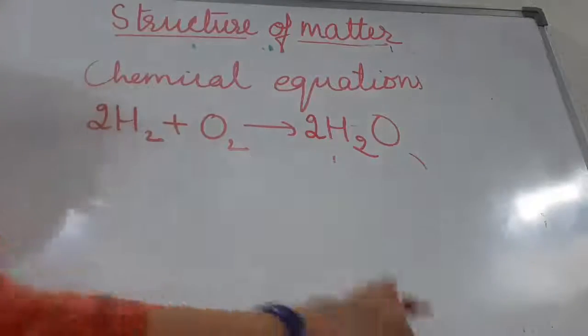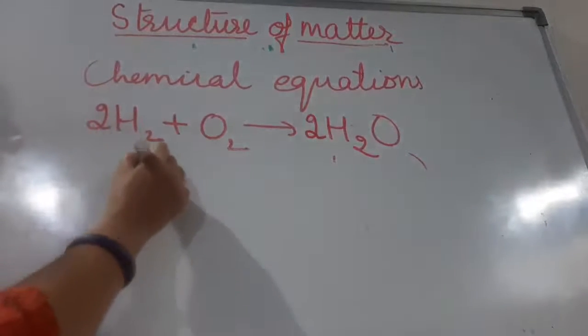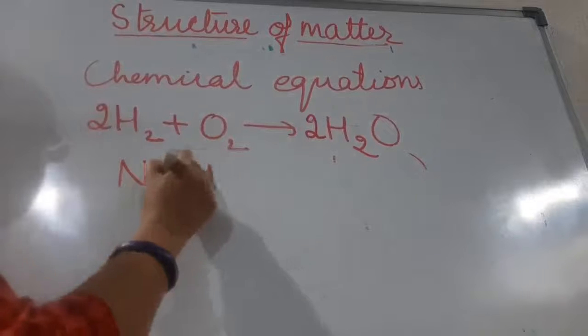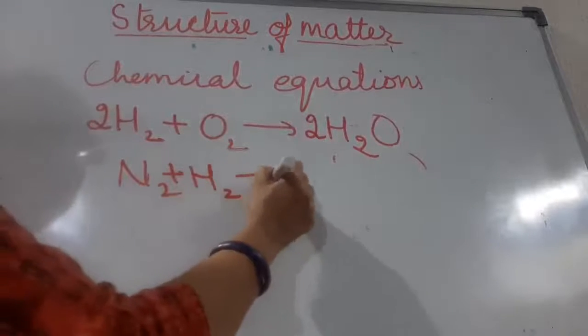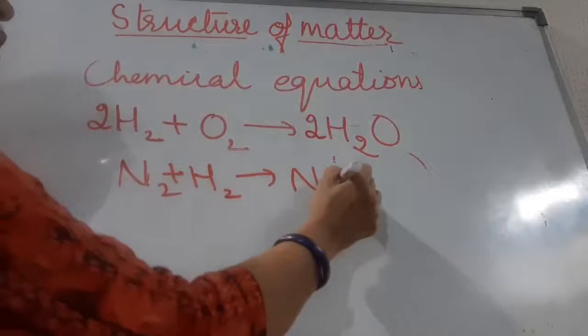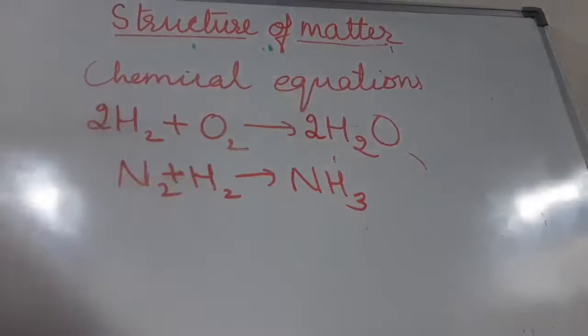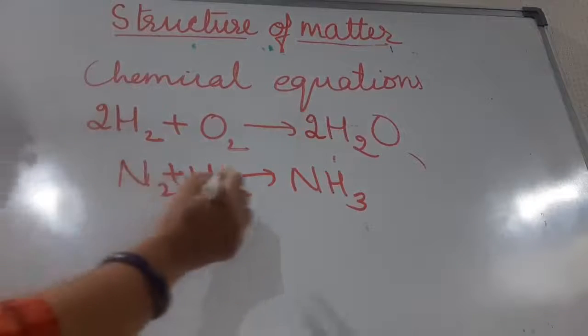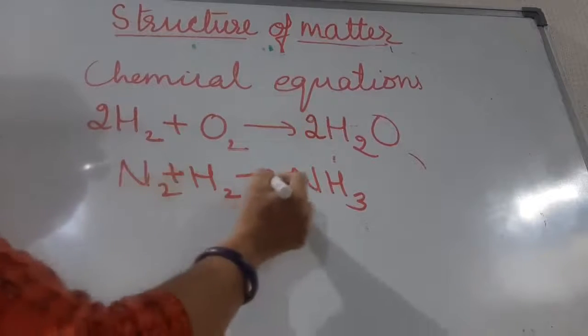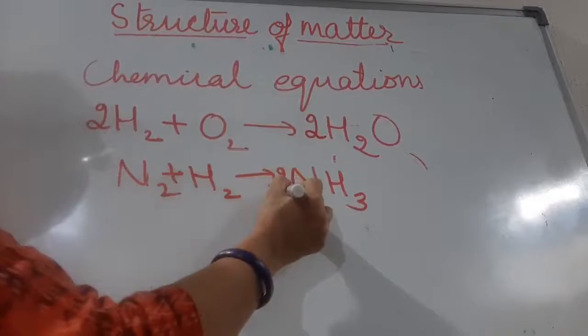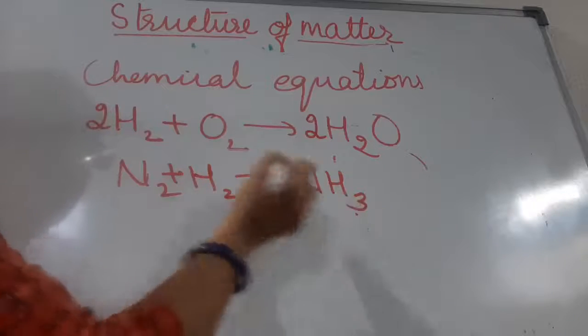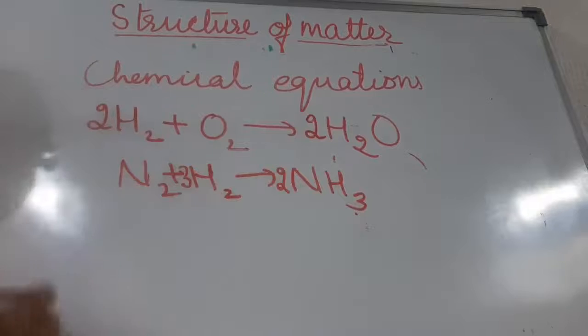I will be giving you some more examples, like nitrogen reacts with hydrogen, it forms ammonia. Now how will you balance? Children, you have 2 nitrogen, so you will write 2 here. When you have written 2, 3 twos are 6 hydrogen, so you write 3 here. So N2 plus 3H2 becomes 2NH3.